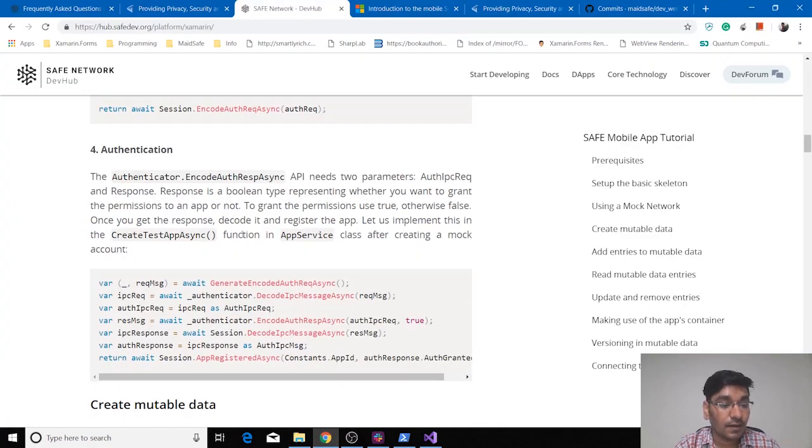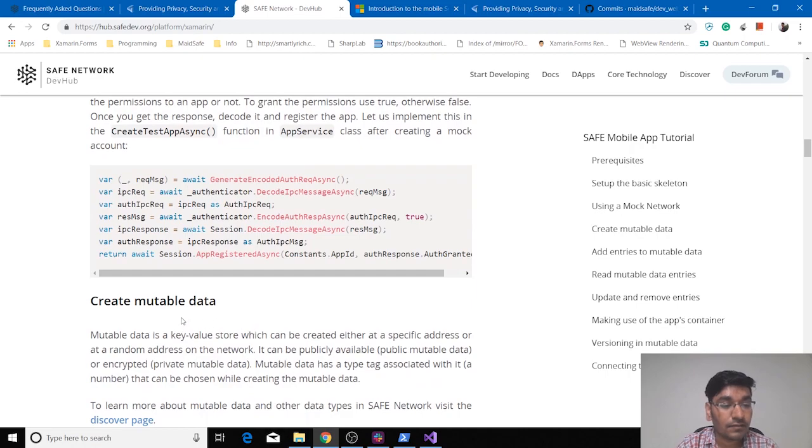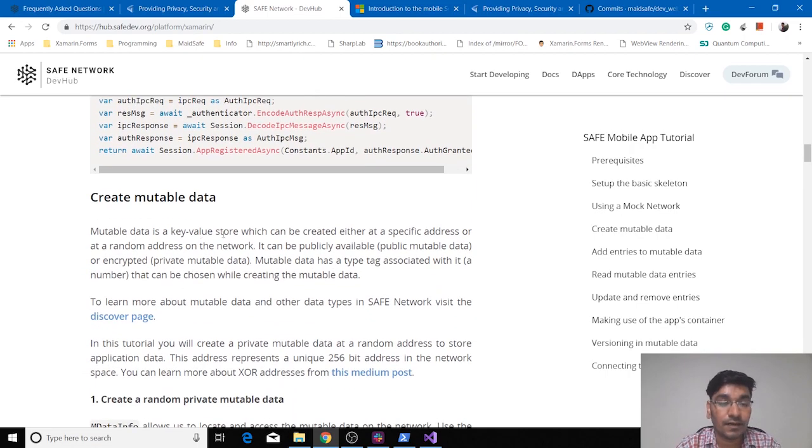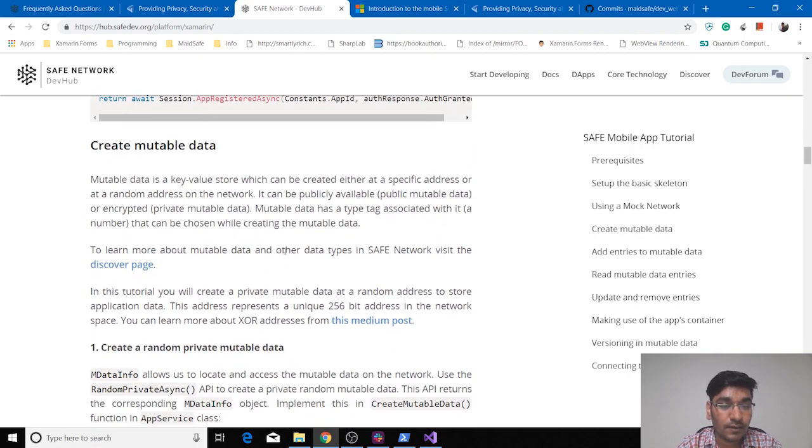And here we have completed the authentication part. The next step will be creating a mutable data. Before we create a mutable data, you can read about mutable data and immutable data. These are two different types of data which you can use on the SAFE Network.